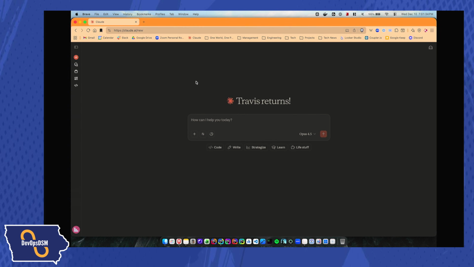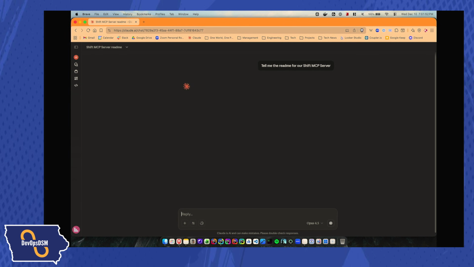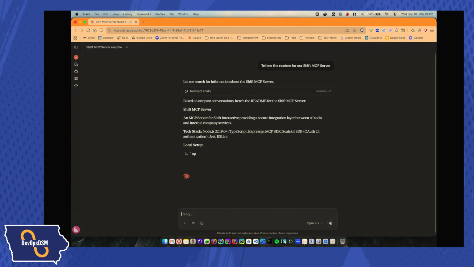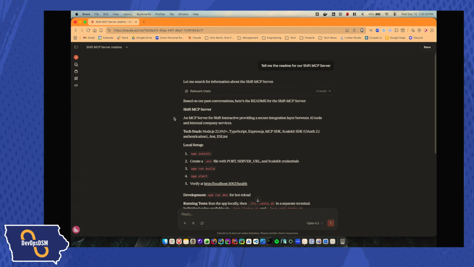we have an MCP server that I have configured. So for example, if I tell it to say, hey, tell me the README for our Shift MCP server. It actually has access to our GitHub repositories through that, and it has a custom connector that we have set up. And it's basically going to look, and it's going to use our connector, providing I still have it set up. Okay, yep, and so it's actually using this, but we actually have it set up through our,